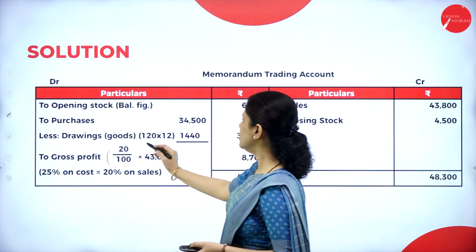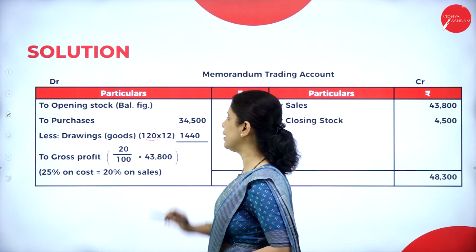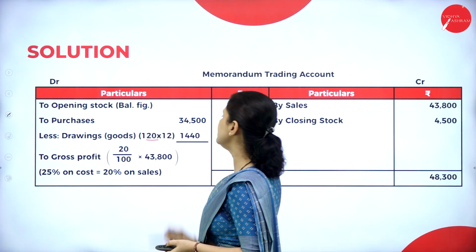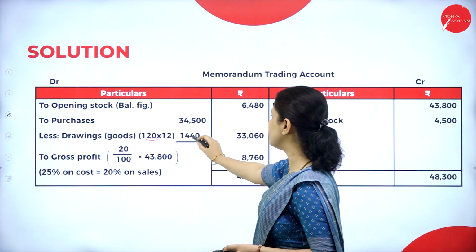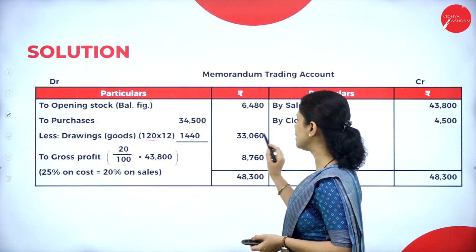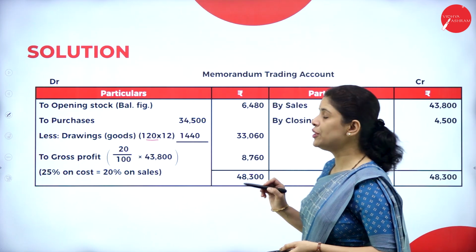So see here, we deducted 120 into 12. That means 120 per month he drew. How many months are there? 12. So total, that is 120 into 12. How much is it? 1,440. So the net purchases will be 33,060. Now let us do the gross profit. So what did they say?